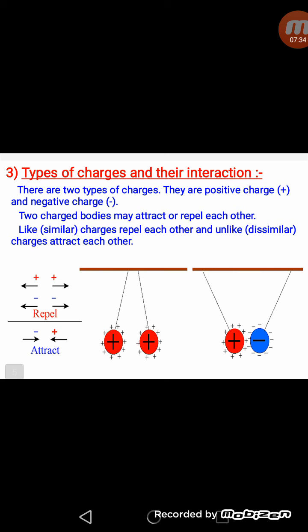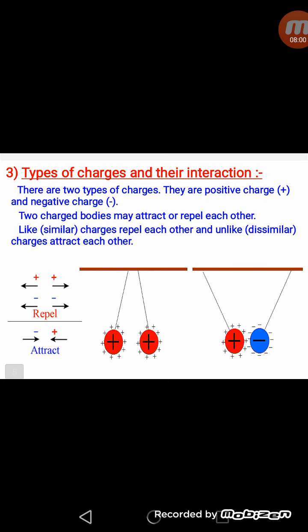So we can introduce charge by three methods. Number one is charging by rubbing, which is called charging by friction. The second is charging by conduction, when two objects are in direct contact with each other, and the third is charging by induction, in which the objects gain charge but are still not in direct contact with each other. Now there are two types of charges, positive and negative.